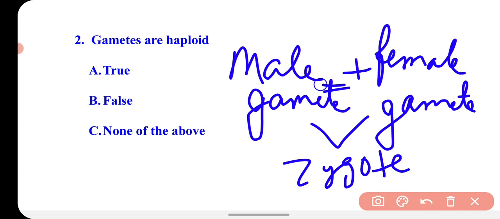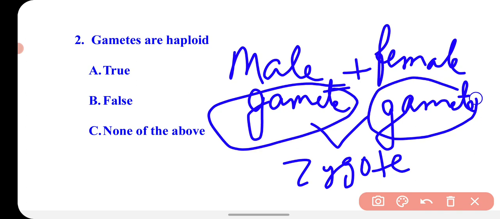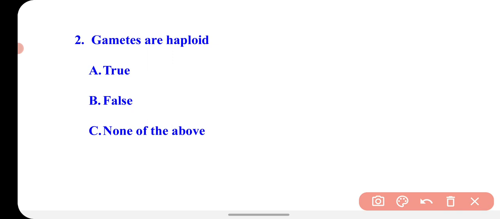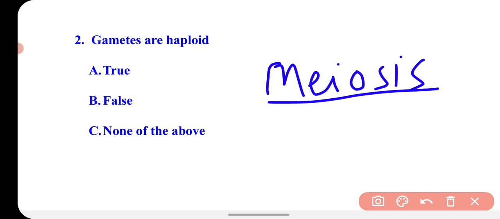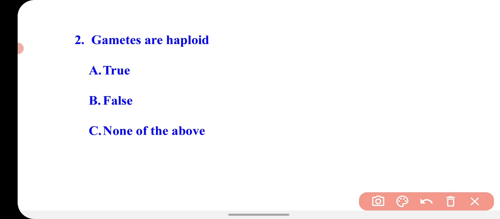So the gametes are single cells. You have to tell whether gametes are haploid. Is it true or false, or none of the above? You know that the gametes are formed after the cell division called meiosis, and in meiosis the number of chromosomes becomes half of the parent cell, and that half set of chromosomes is called haploid. So the gametes are haploid, and this is the true, correct sentence.